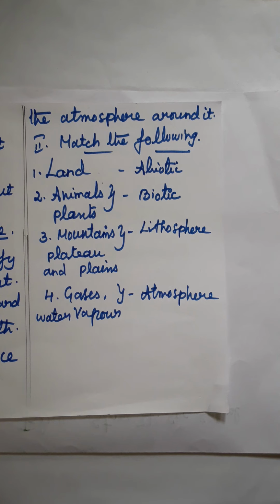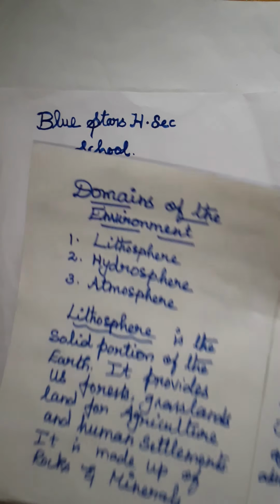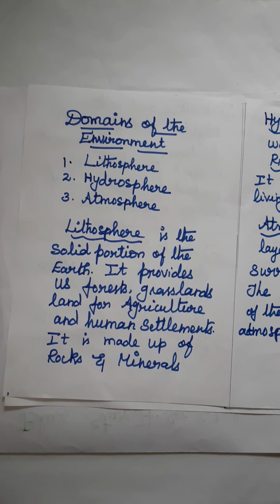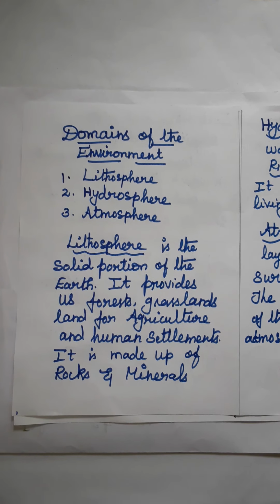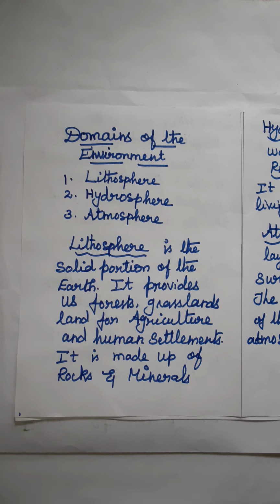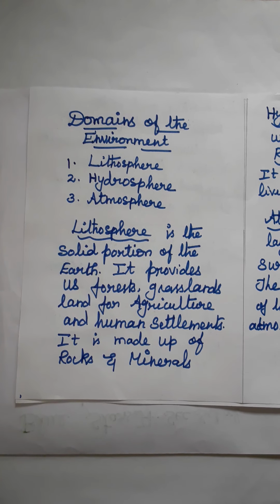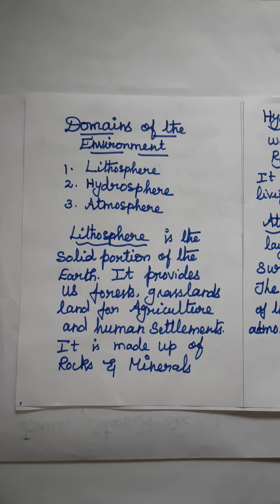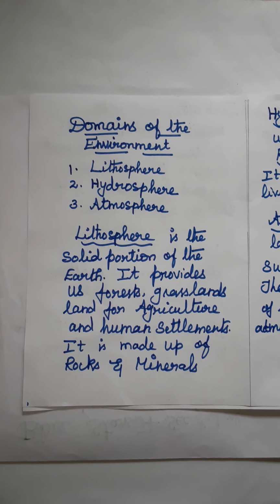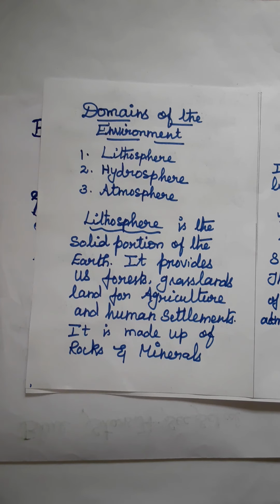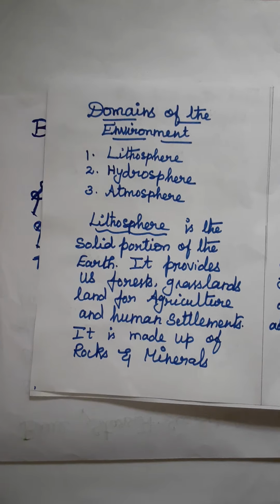Shall we see the points? In previous classes, what did we say? The domains of the environment. There are 3 parts: lithosphere, hydrosphere and atmosphere. Lithosphere is the solid portion of the earth. It provides us forest, grasslands, land, agriculture and human settlements. It is made up of rocks and minerals.